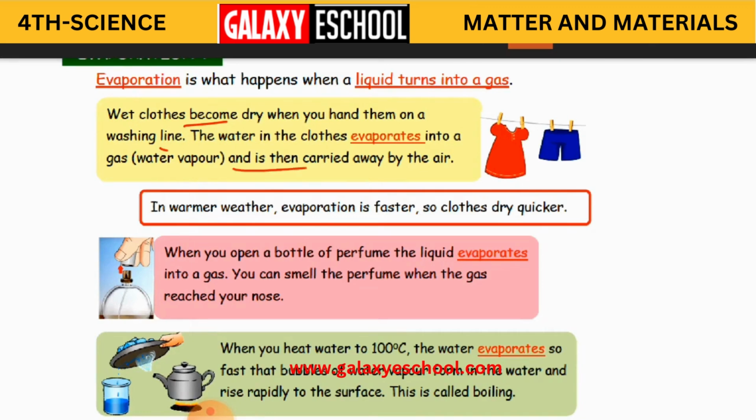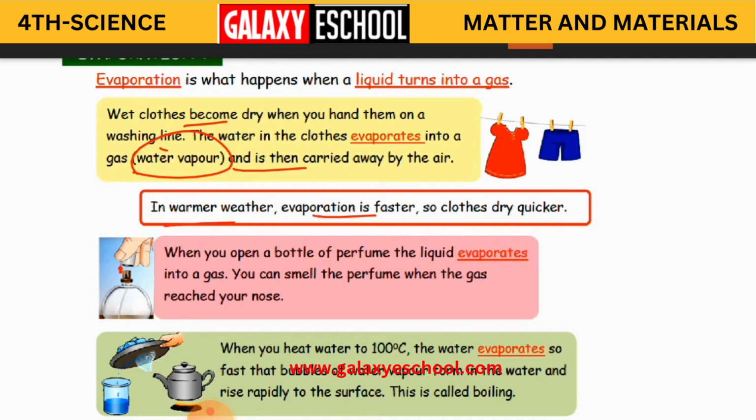The water in the clothes evaporates into a gas, that is water vapor, and is then carried away by the air. When you dry the wet clothes which we have washed in the air, whatever water is there in the cloth is going to be absorbed by the air in the form of water vapor, and the clothes are going to dry up. This is nothing but evaporation. So you have got so many examples. In warmer weather evaporation is faster, so clothes dry quicker.